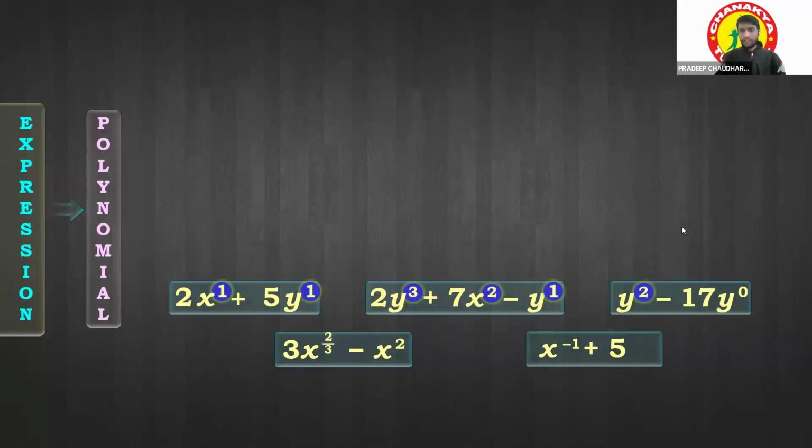Okay. Let's move. But in this, 3x to the power 2 over 3 and minus x to the power, what is the power of x here? 2. Let's see in this, x to the power minus 1. And in this, 5x to the power 0. Okay. Fine.